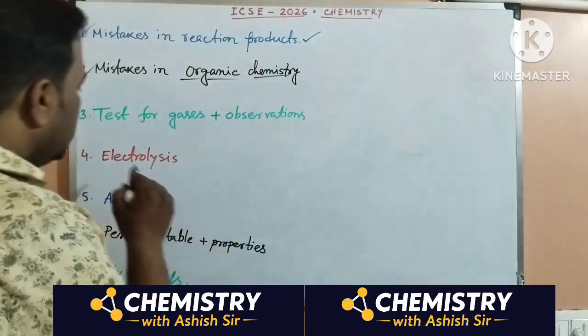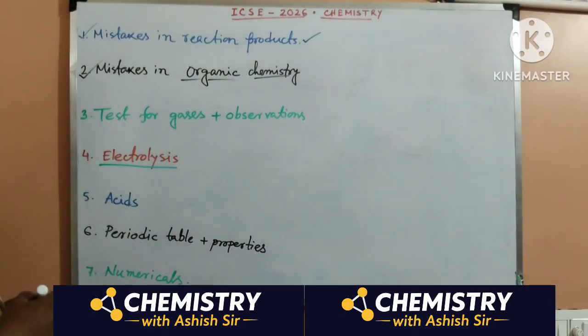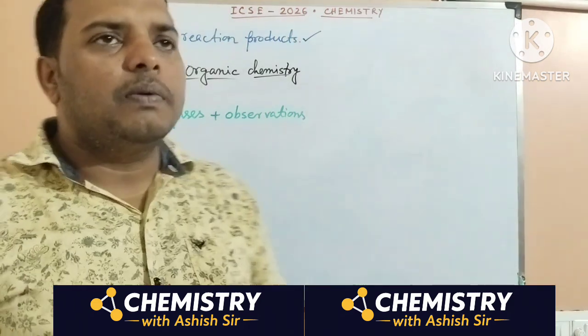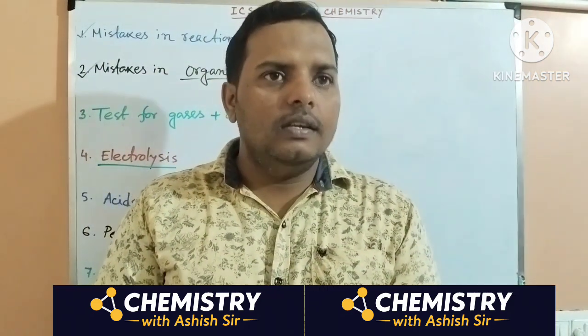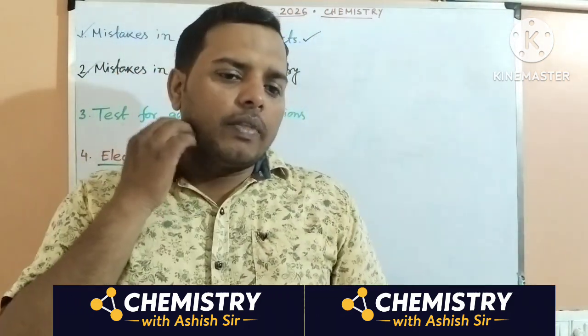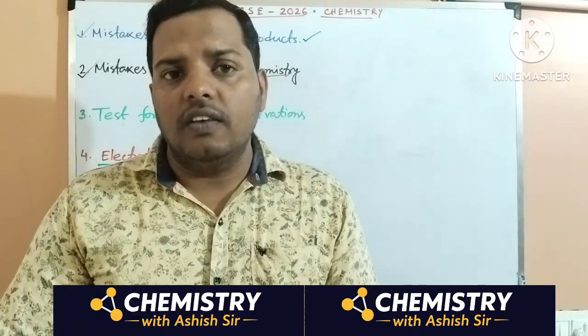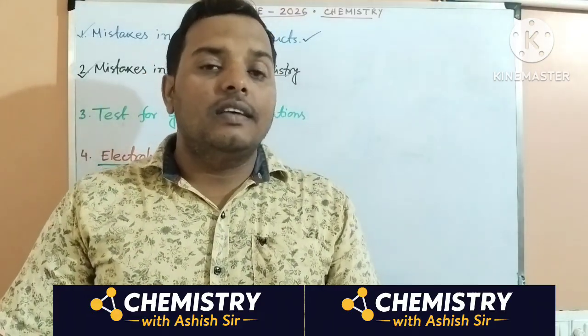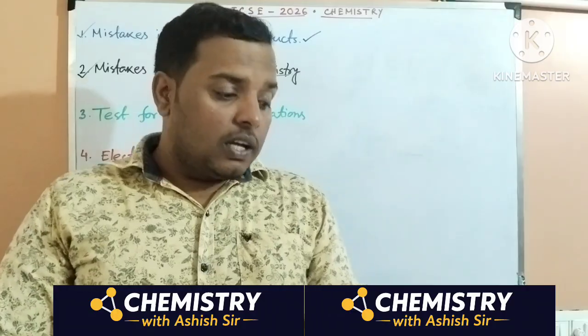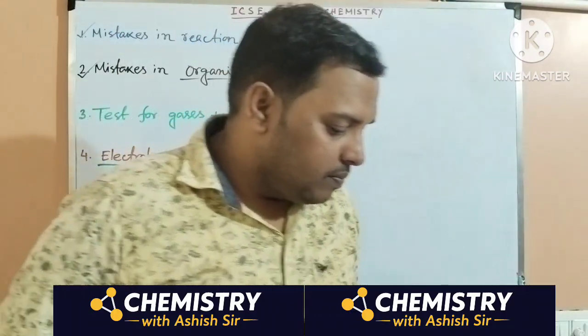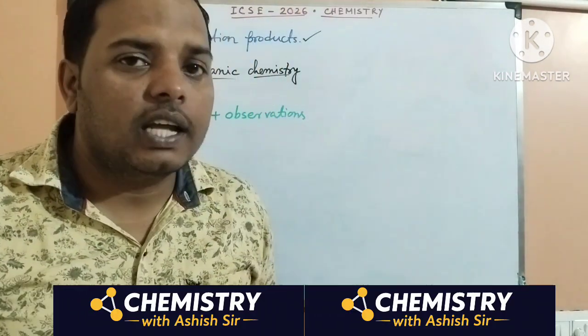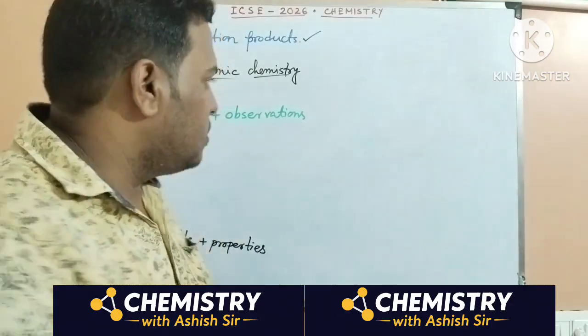Next, I am coming to the electrolysis part. It is also a very important part. In the electrolysis part also, many mistakes are seen. For example, in which electrode which kind of reactions are taking place. For example, reduction is always taking place at the cathode or anode? That one you must mention. Reduction is taking place at cathode and oxidation at anode.